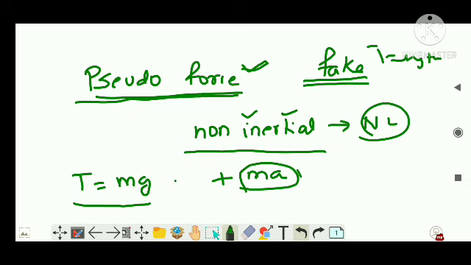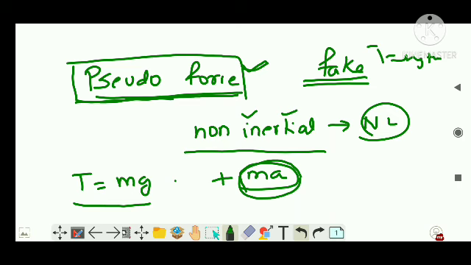So the ma was not there. He has to add an additional force ma, which he actually doesn't see, or he imagines that it is there. That type of fake force is known as pseudo force, as the name suggests.